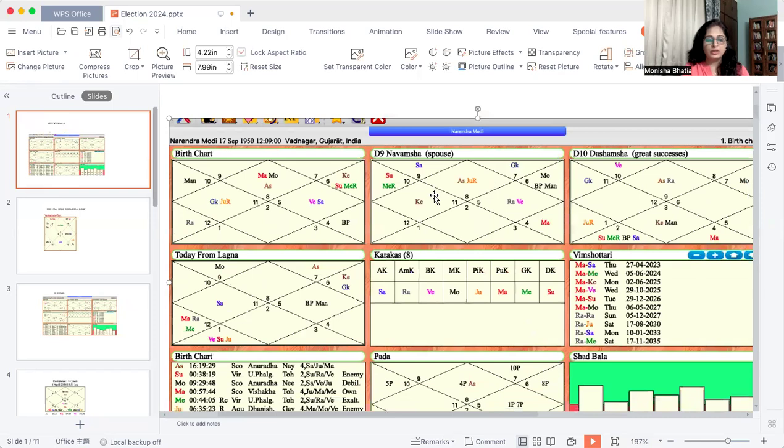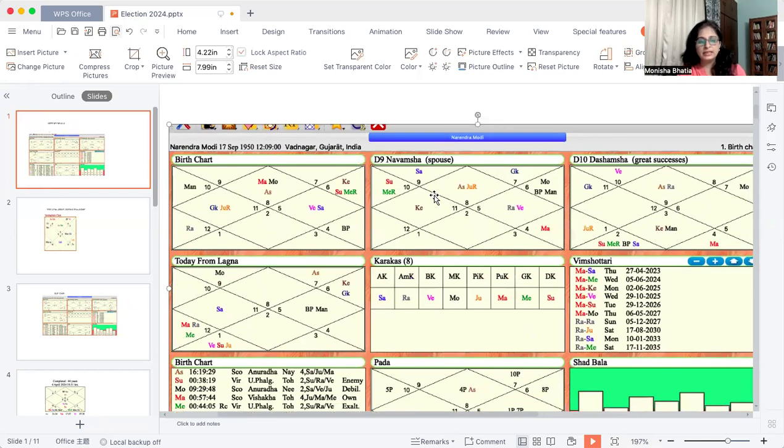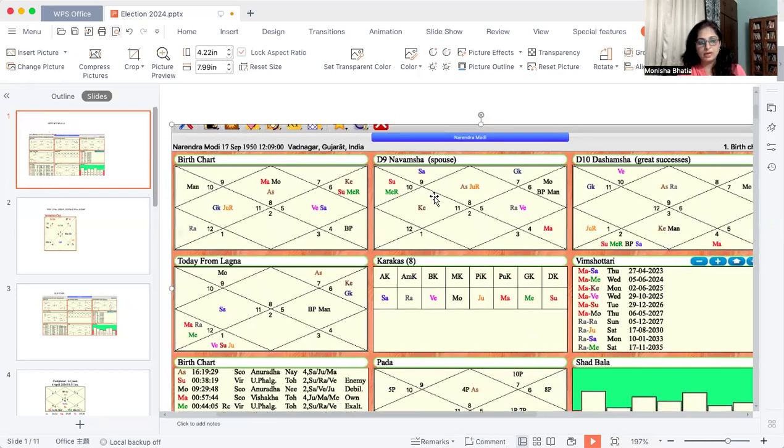He is born in the Scorpio ascendant, and he is currently undergoing the period of Mars Saturn. Mars is very powerful in his chart. Although it gets debilitated in the Navamsha chart, it falls in the Pushkar Navamsha, so Mars is going to give him good results. And friends, Mars is also making a Kendra connection with Saturn, which is the Antardasha Lord.